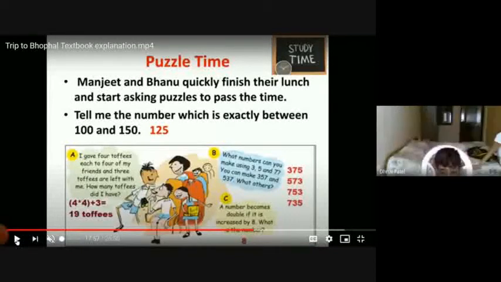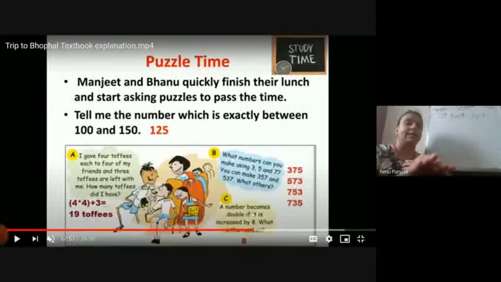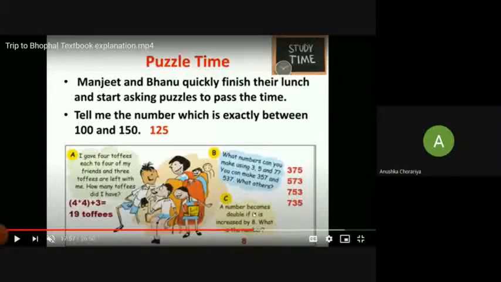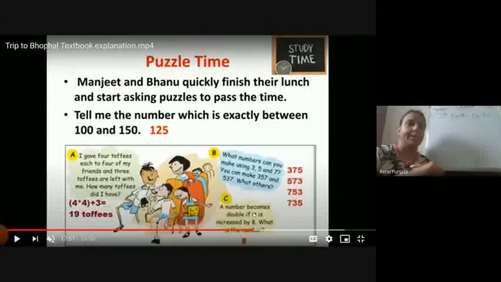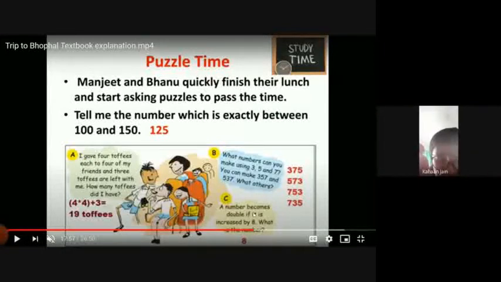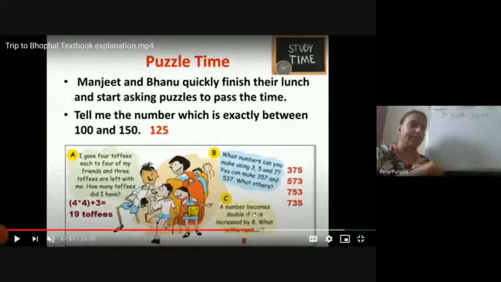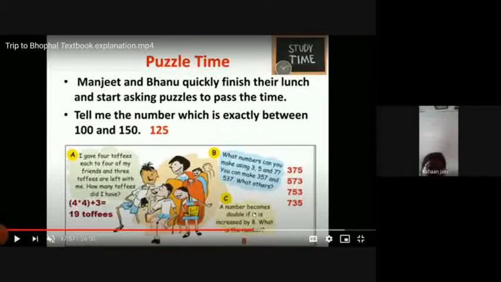Ma'am, what we have to write? This C cloud and the answer. Cloud number C, in the notebook. Yes, like the question also.